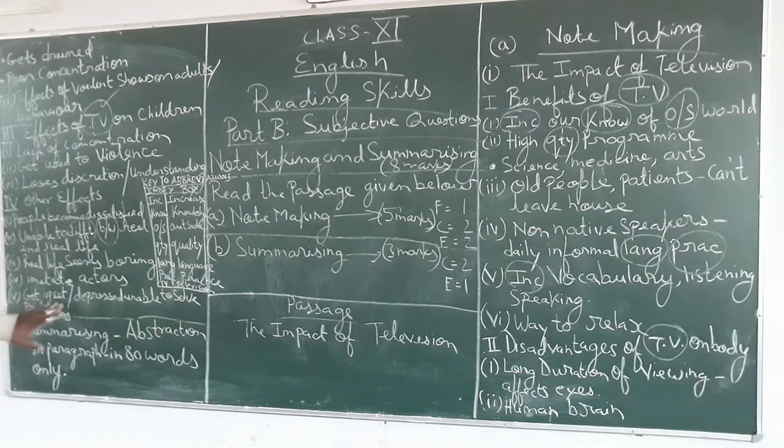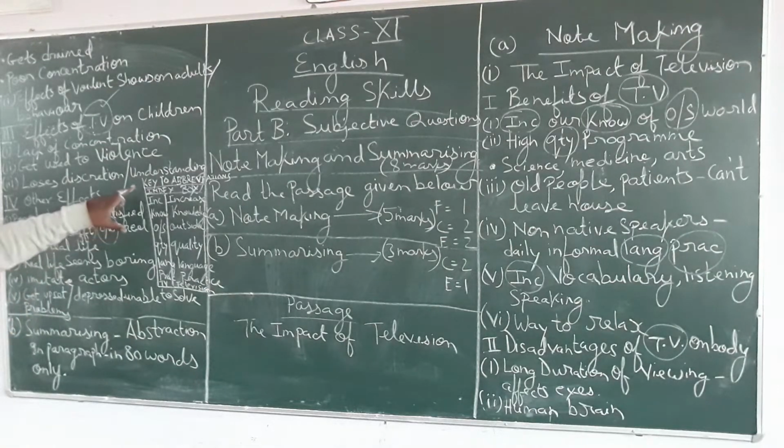Point number 4, get upset, depressed, unable to solve problems. Sometimes you get upset, depressed, and you are unable to solve your problems also, if you are watching television and mobile for a long time. Here we are talking about television, so we will be talking about television only.